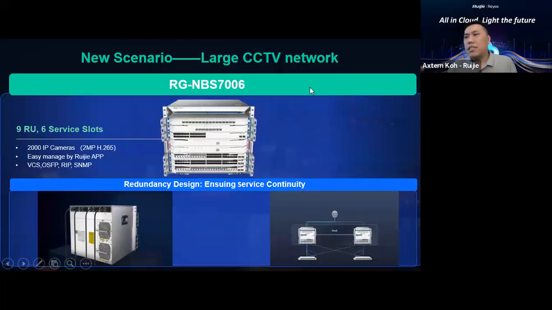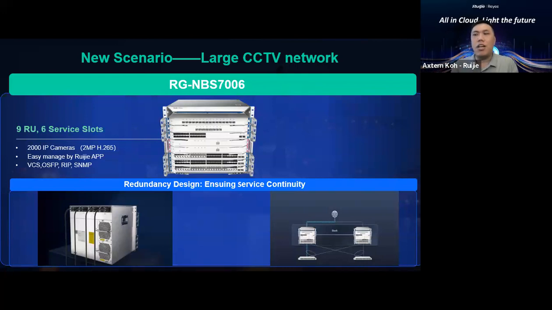All right. So next, I'm going to talk in more detail about our MBS 7006 series. Let me quickly cover some application first. You're able to see this is the chassis switch. What is the comparison between this chassis switch and the enterprise chassis switch?